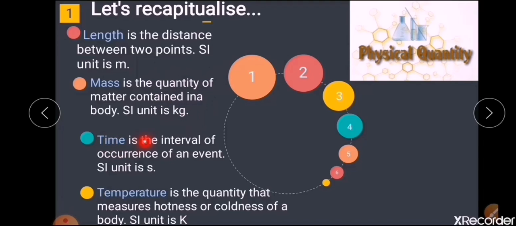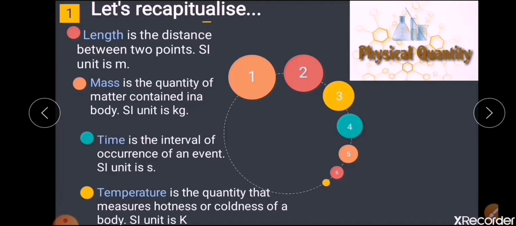Third one you have learned is time. It is defined as the interval of occurrence of an event, where the SI unit is seconds. And the last fundamental quantity you learned in your 6th standard is temperature, which you defined as the quantity that measures the hotness or coldness of a body. Temperature's SI unit is Kelvin, represented by capital K. So these are the basic things you learned in your 6th standard.